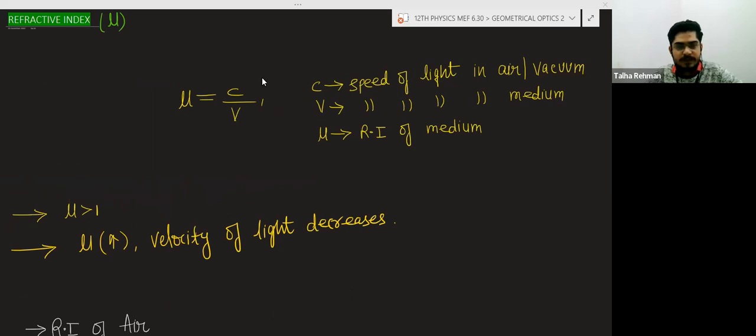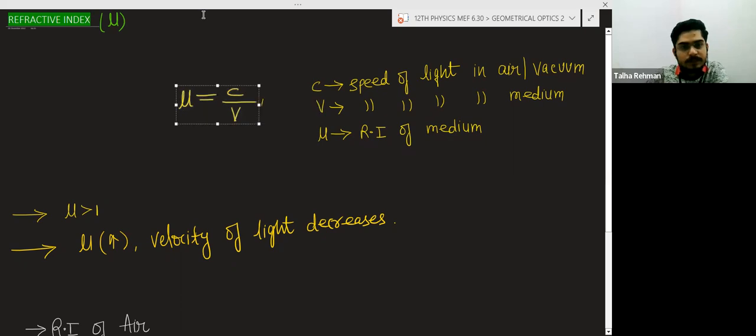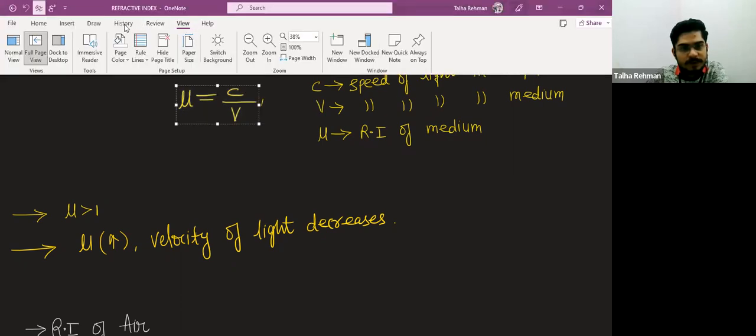Refractive index is represented by mu. And what is the refractive index? C, which represents the speed of light in air or vacuum, divided by the speed of light in the medium for which this refractive index is. So remember this formula first.